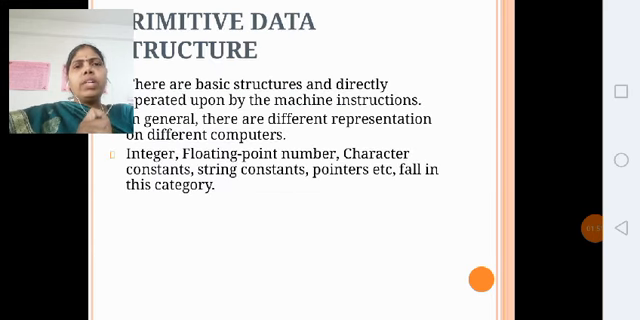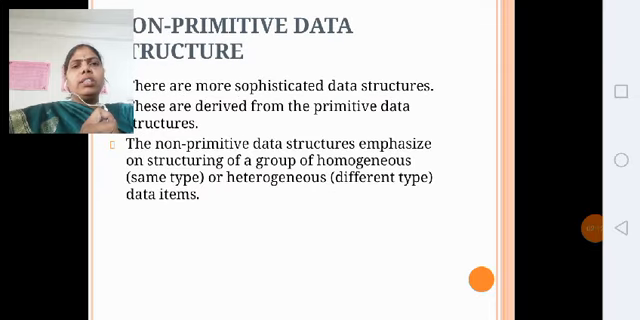What is a primitive data structure? These are basic structures directly operated upon by the machine instructions. They have different representations on different computers. The primitive data structures are different in different computers. Some of the categories are integers, float, characters, etc.